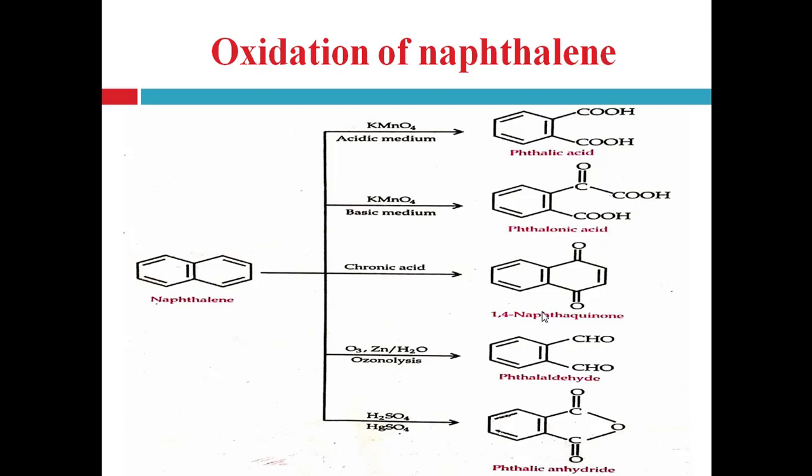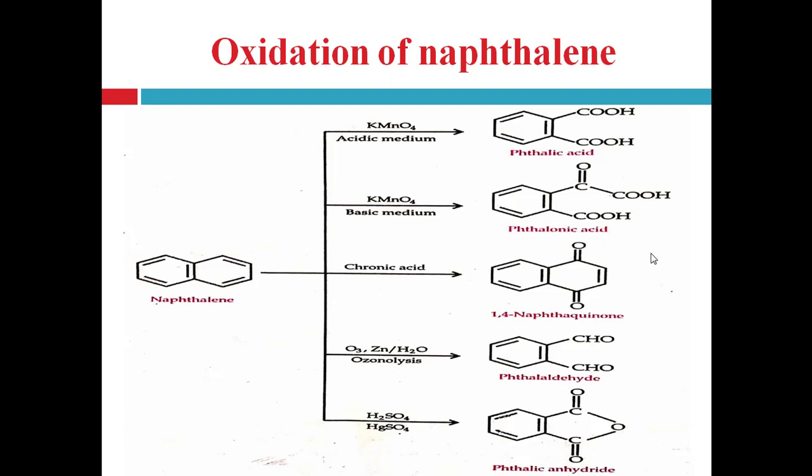First, when naphthalene undergoes oxidation reaction in presence of KMnO4, that is potassium permanganate, in acidic medium, then it will form the phthalic acid, right? Here this ring is broken down and converted into 2 carboxylic acid groups, right? Now when this naphthalene undergoes oxidation reaction in presence of potassium permanganate in basic medium, then it will form the phthalonic acid, right?